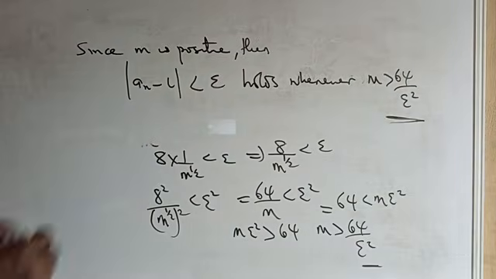So with this, we have proved that the sequence a_n is a convergent sequence.